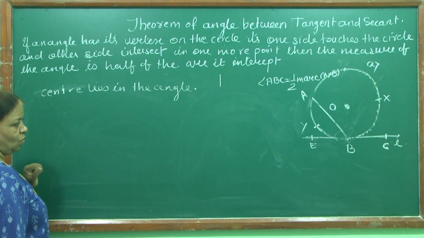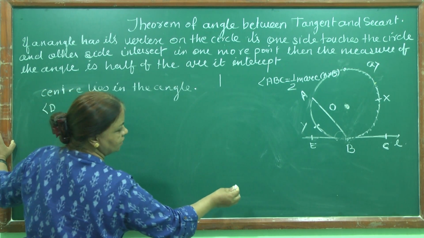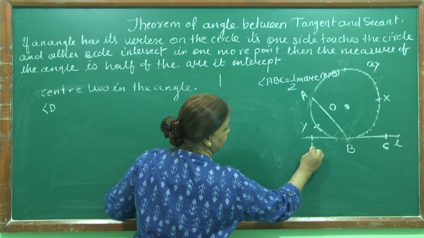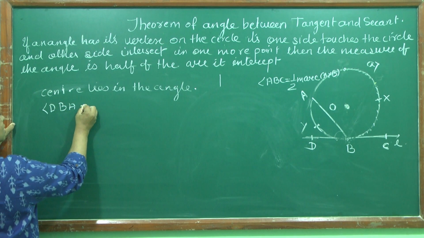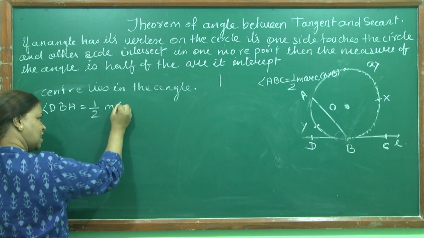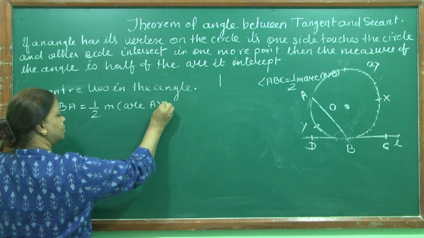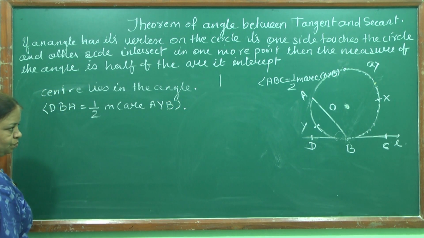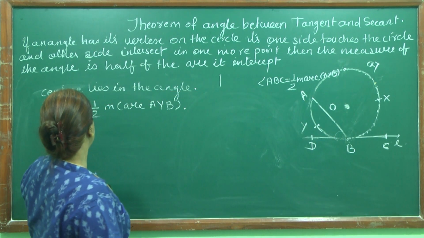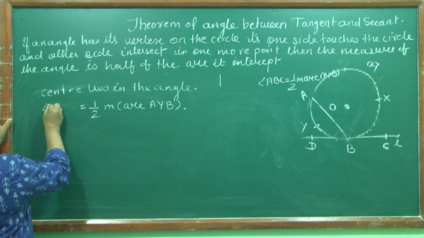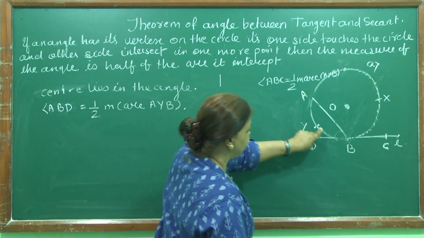So angle DBA is equal to half of measure arc AYB. We proved it just now. So let me write angle ABD is equal to half of measure arc AYB.